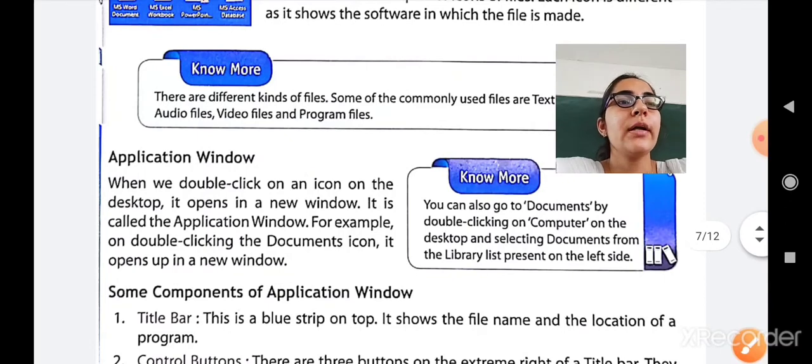Now move to another topic, that is the application window. When you double click on any icon which is on the desktop, it opens a new window.